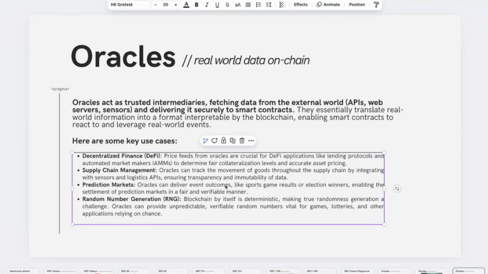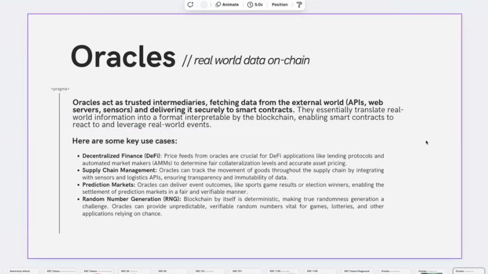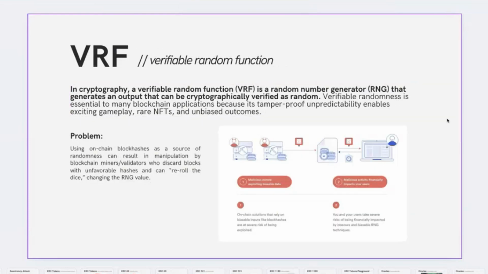And last but not least, a typical example of oracles are random number generators, because blockchains are deterministic environments. I wanted to go into a bit more detail on this. If you purely utilize block information, say block hashes, you could be subject to predictions of what a possible random number is if you use a pseudo-random solution that completely relies on deterministic values like the blockchain. In fact, this is a key problem in those protocols where you don't have a VRF, a verifiable random function, out of the box.